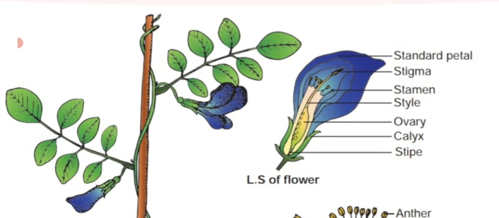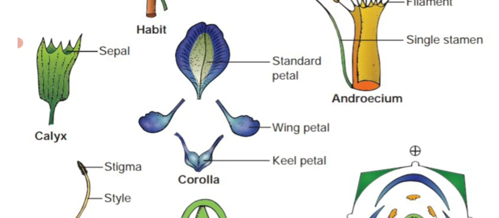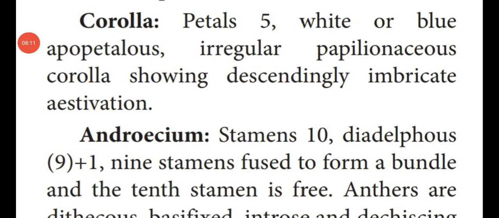Then, this is the calyx, green in color. 5 sepals are present. All are fused together. That is synsepalous. Next one, corolla. An individual one is a petal. Here 5 petals are there. The petals have 2 colors. One is white color. Another one is blue color flower.